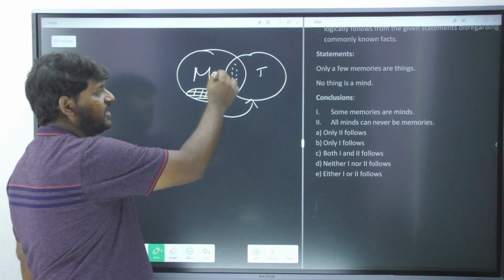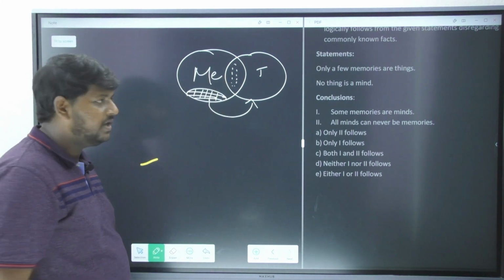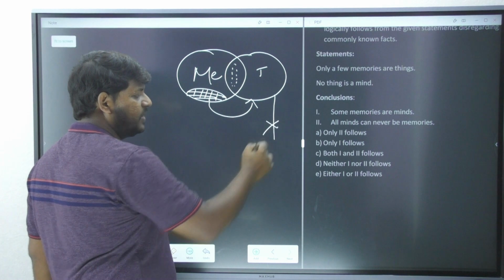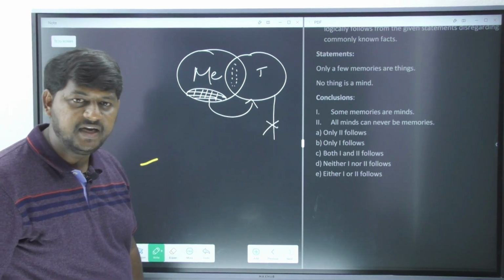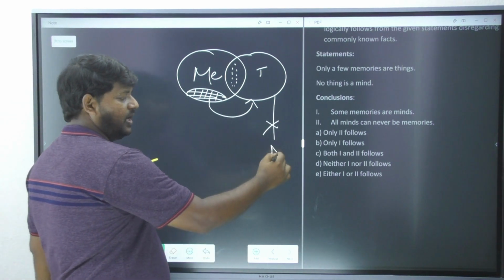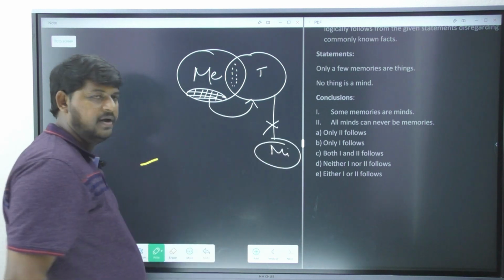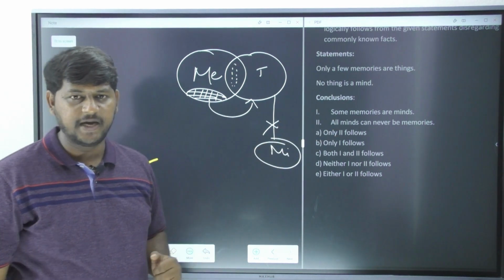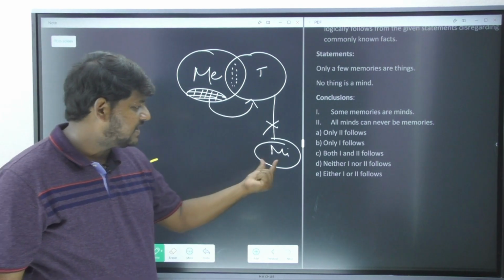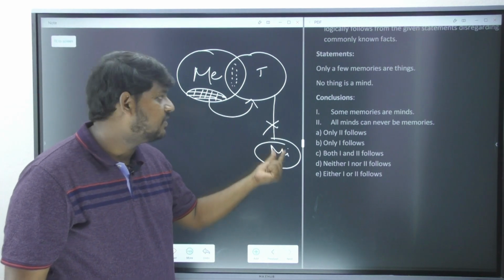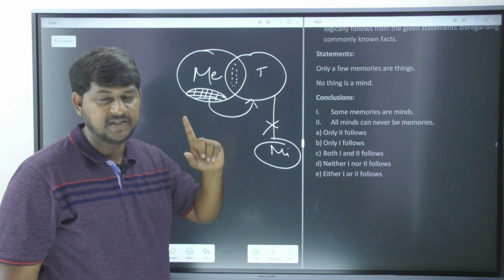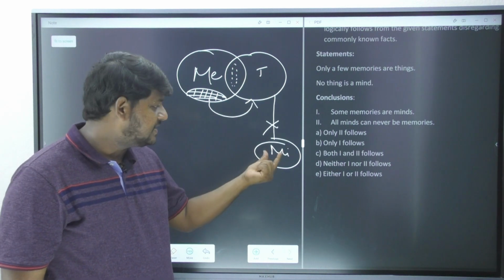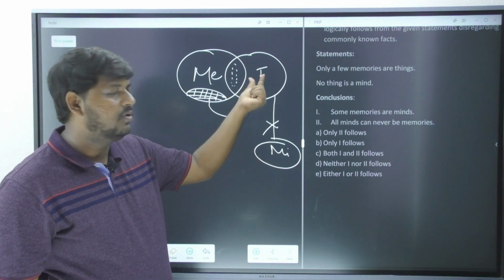So this is memory. I'm just going to write it down, ME. "No thing" means they are not going to have any intersection. So I'm just going to place it in this way. Before moving on to your conclusions, try to understand your statement very thoroughly. Now this MI cannot intersect with whom? Only T. Please remember, you need to understand this MI cannot intersect with whom here?